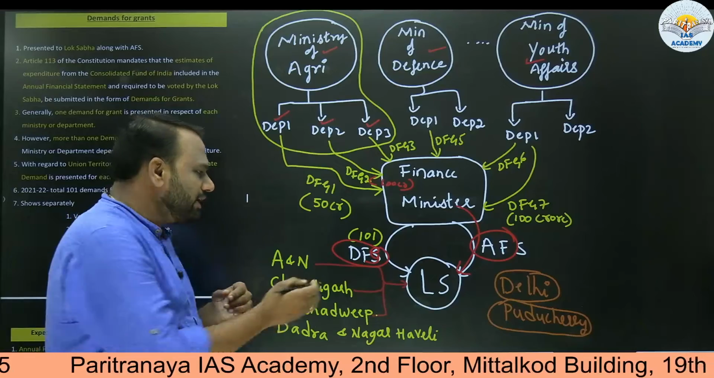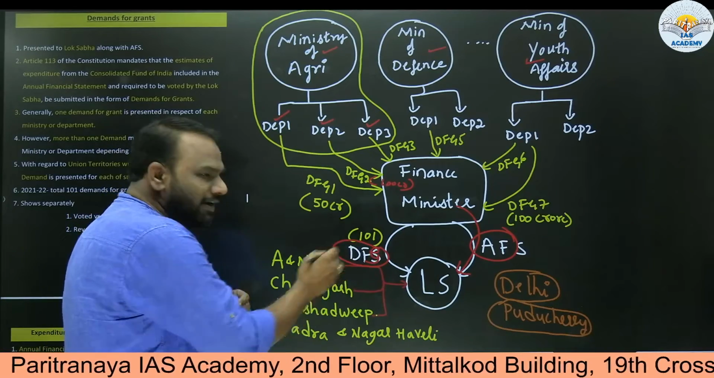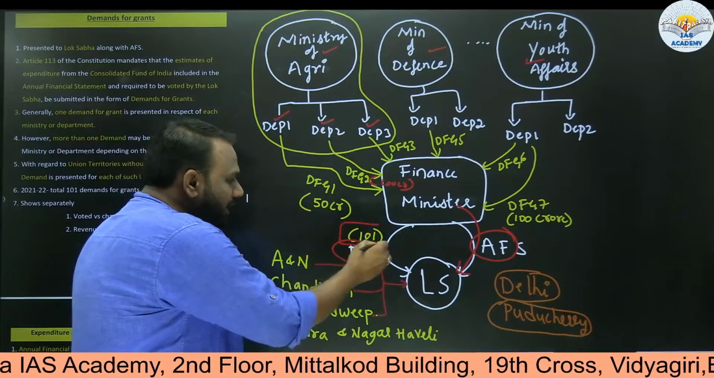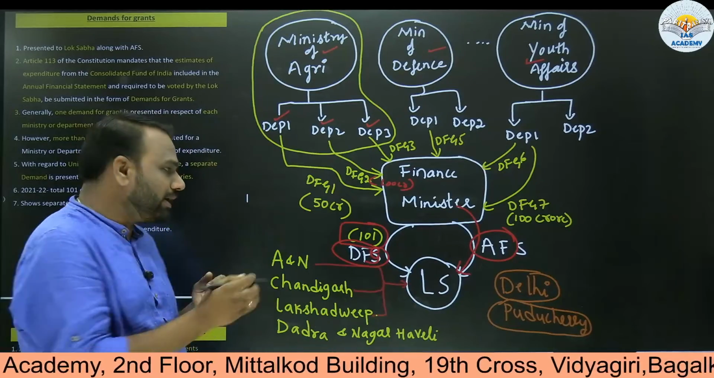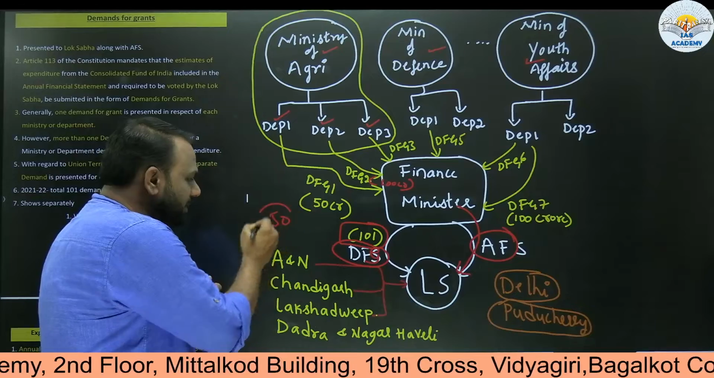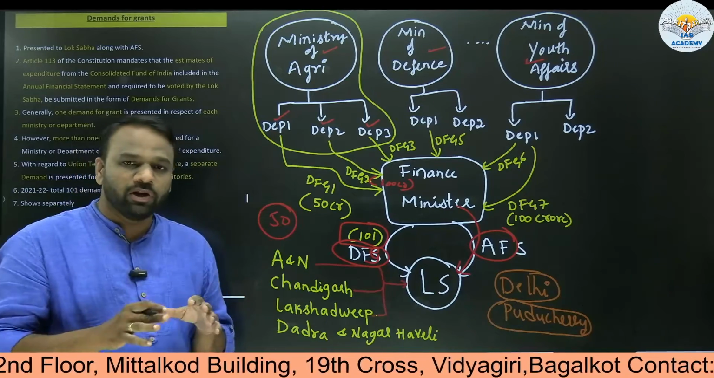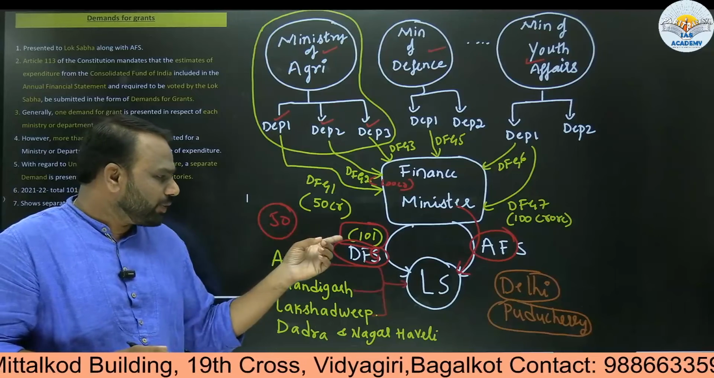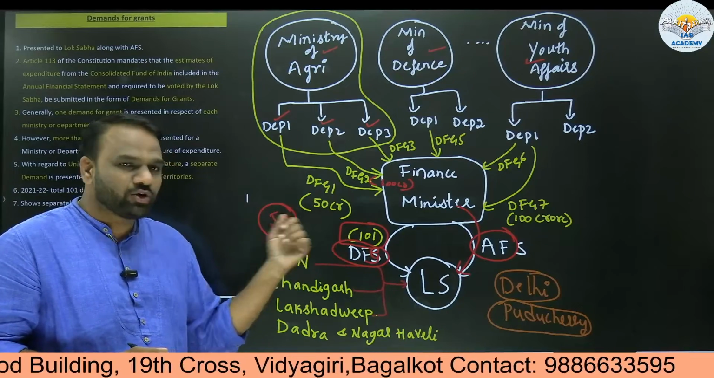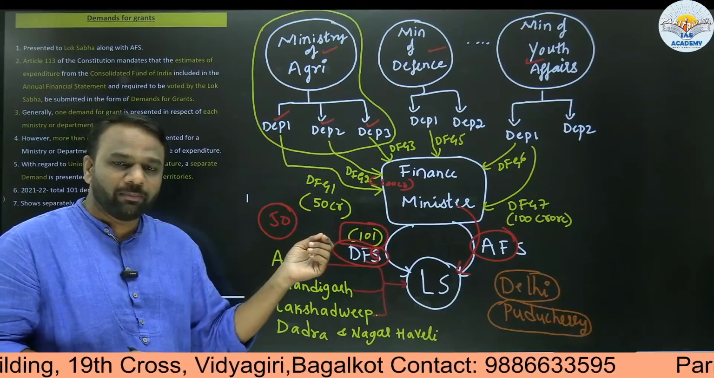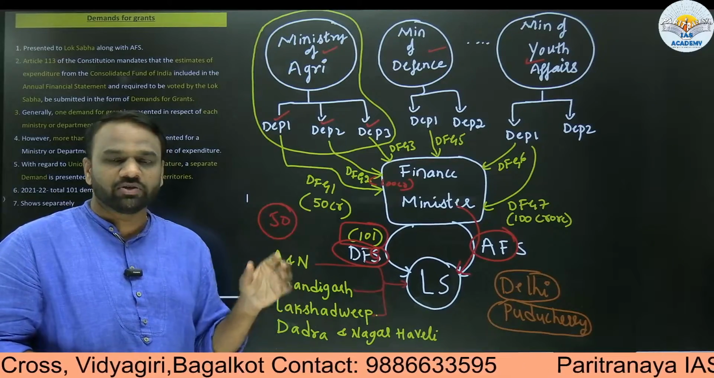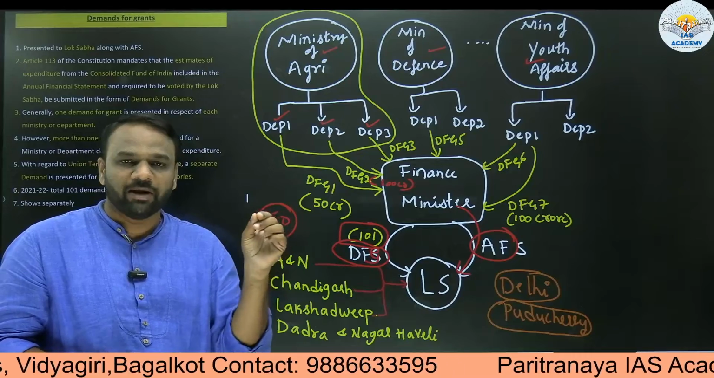And this is clearly visible that in 2021-22, the finance minister presented a total of 101 demand for grants. But how many ministries do we have? We have only 50 ministries. If there was a rule that one ministry can make only one demand for grant, then in 2021-22 it could not have been 101. So why has it been 101? Because some ministries have made more than one demand for grant. So this is a very important point to note from the exam point of view.